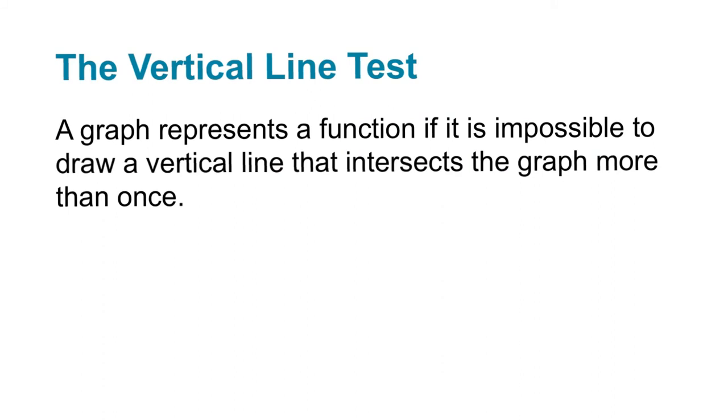We can conclude that a graph represents a function if it is impossible to draw a vertical line that intersects the graph more than once. That means at the most it can intersect the graph once.